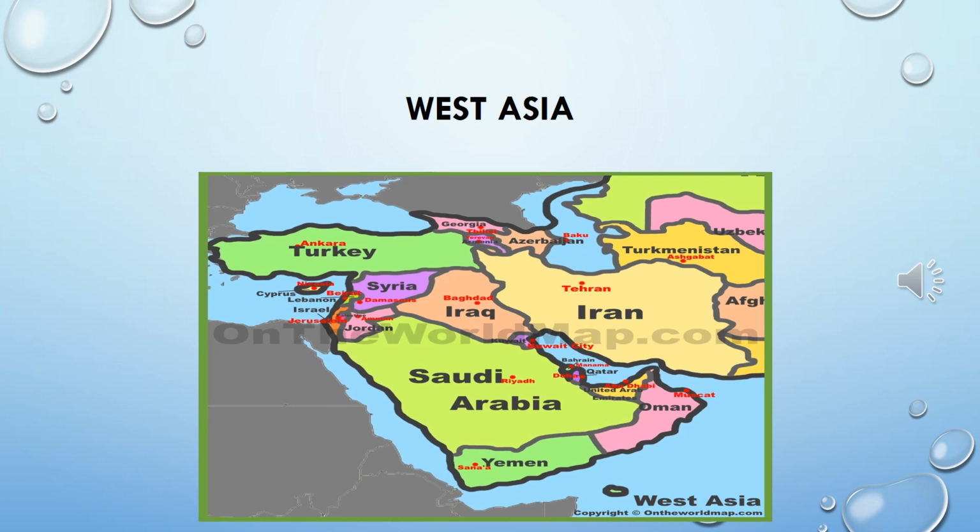Last but not the least are the countries of West Asia: Turkey, Georgia, Azerbaijan, Iran, Syria, Iraq, Cyprus, Lebanon, Jordan, Israel, Saudi Arabia, Kuwait, Dubai, UAE, Bahrain, Qatar, Oman, Yemen. So these are the countries which lie in West Asia.